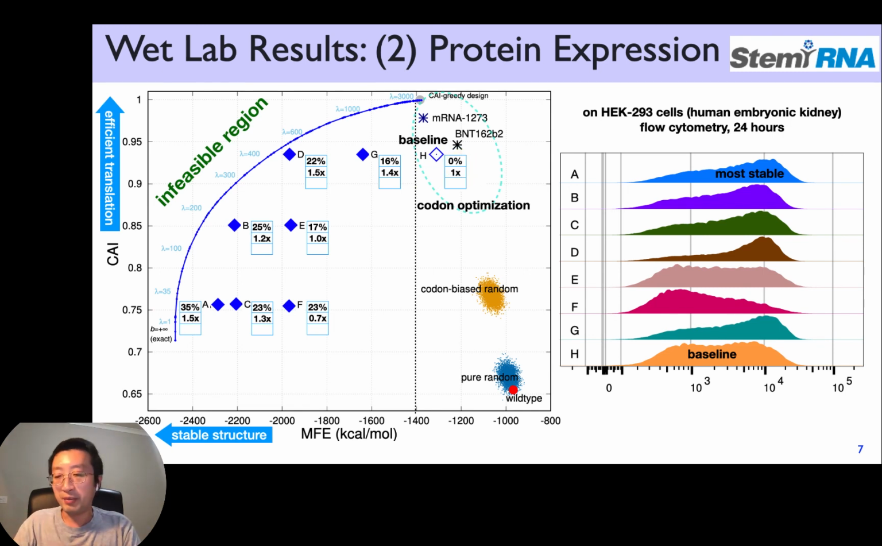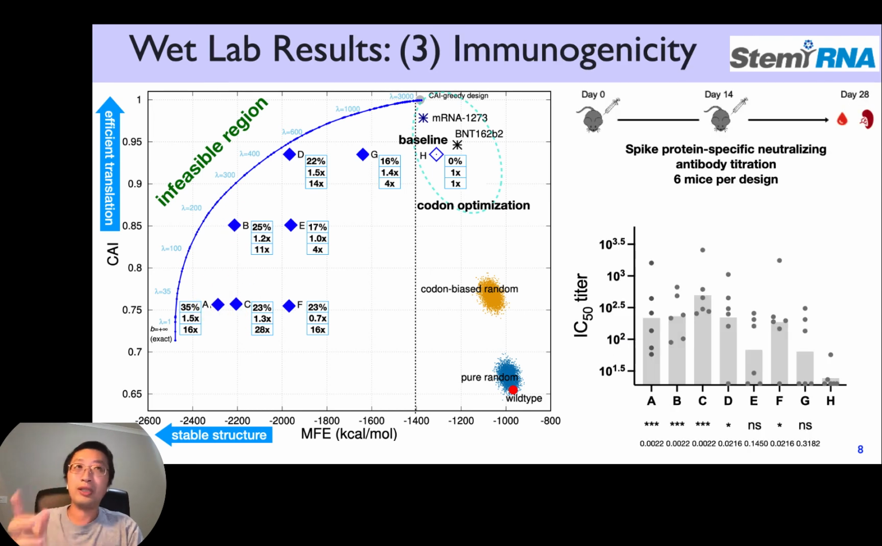It's just the limit of our experimental technique that we cannot measure beyond 24 hours. If we could, we suspect that the advantages of our design will be even more pronounced. But more importantly is the immunogenicity or the antibody response. That's the thing that we care about in vaccine design, right?